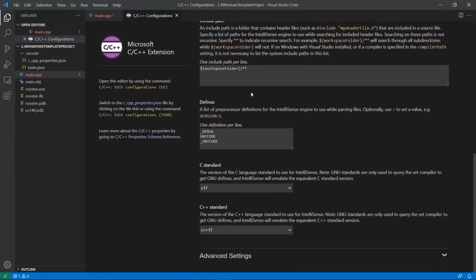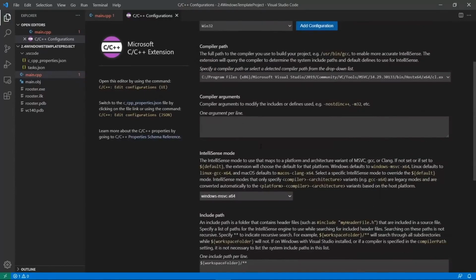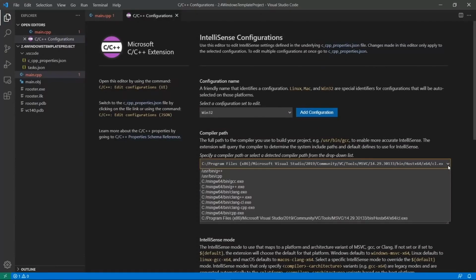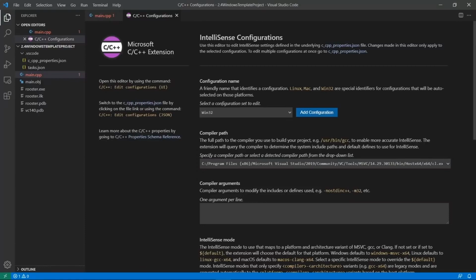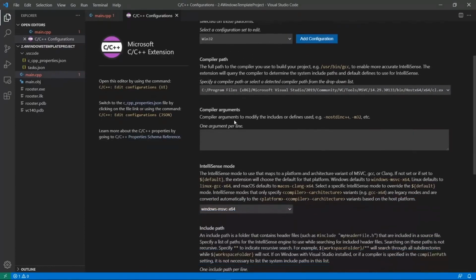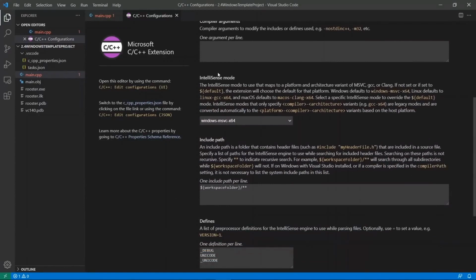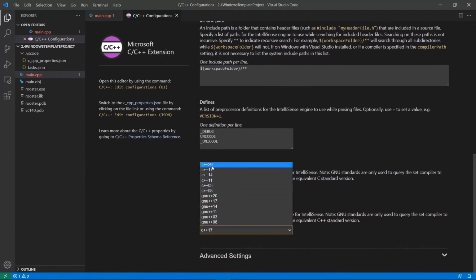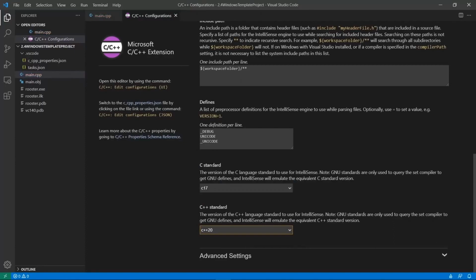Now, if we go down, we're going to see that we have the option to configure the C++ standard. And the compiler path that is going to be used to figure things out, we're going to be using the compiler from Microsoft here. But note that you have the option to choose any other compiler. For example, we can choose the G++ compiler, we can choose the Clang++ compiler. You can configure these things. And if you need to change this, please come back here and do these configurations. We're going to leave in this for IntelliSense, and what we will do is configure Visual Studio Code to use the C++ 20 standard. So we're going to do that right here.